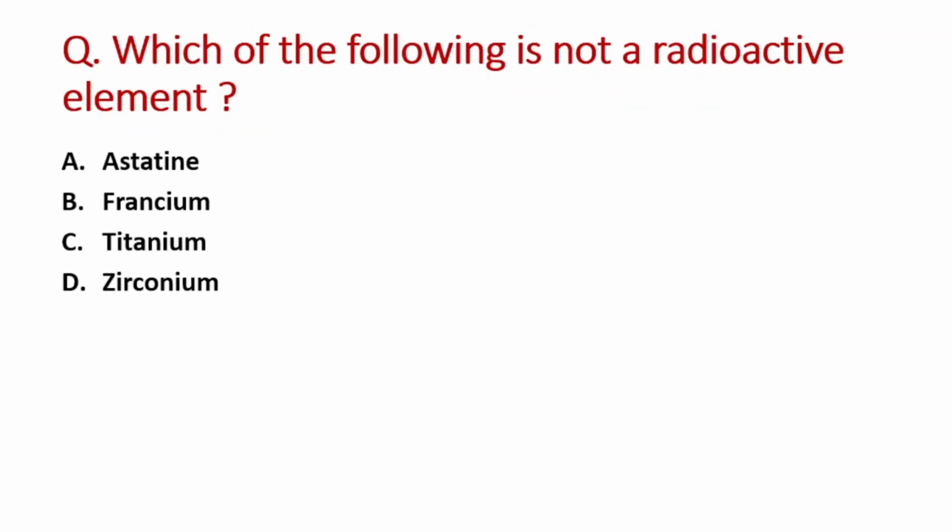Next question: which of the following is not a radioactive element? A option is astatine, B is francium, C is titanium, and D option is zirconium. So the right answer is option D, that is zirconium.